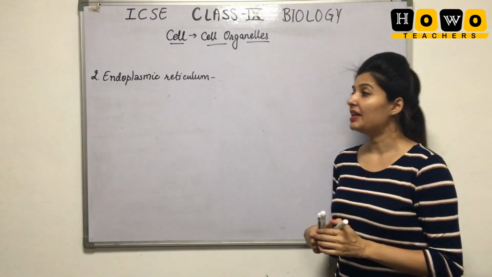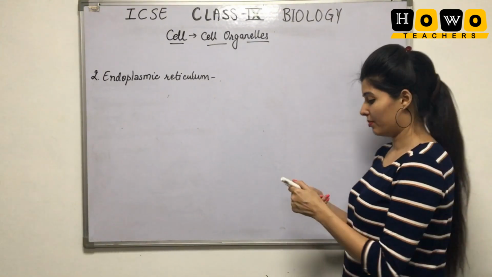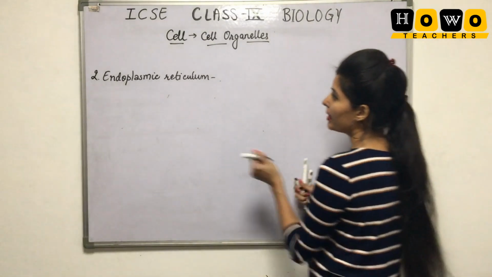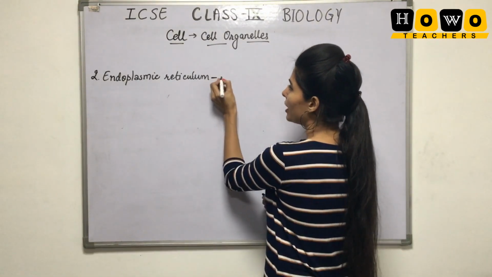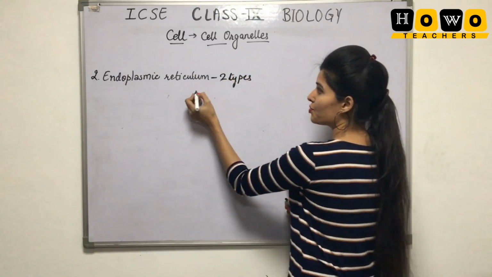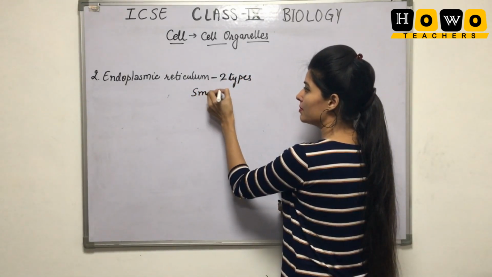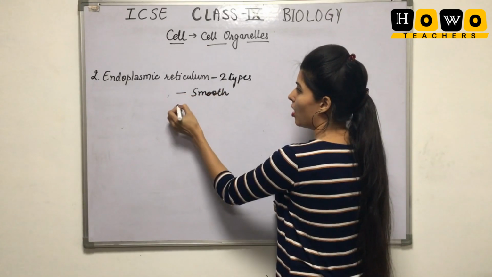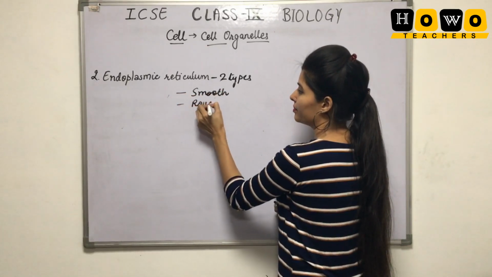Second organelle is endoplasmic reticulum. Endoplasmic reticulum can be further of two types. It can be either smooth endoplasmic reticulum or rough endoplasmic reticulum.